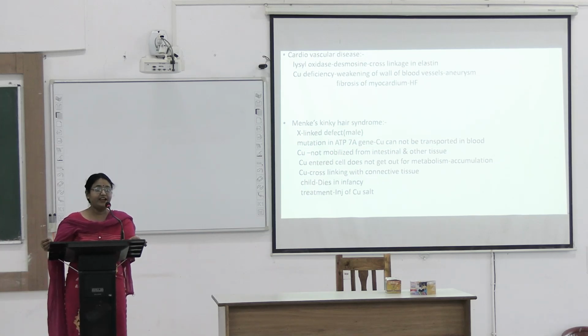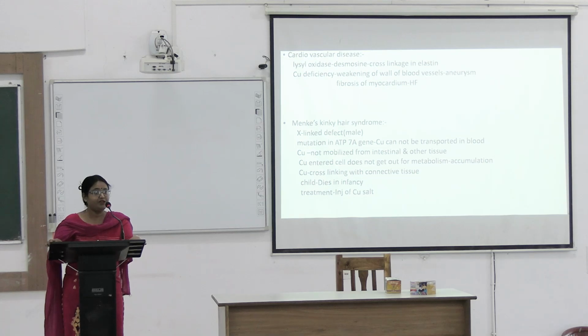Different sites have different genes. In hepatic parenchyma, a problem in the ATP7B gene causes Wilson disease. In the intestine, copper is absorbed but not exported from the intestinal wall to blood. That problem is in ATP7A, while in the liver, for Wilson disease, it is the ATP7B gene.